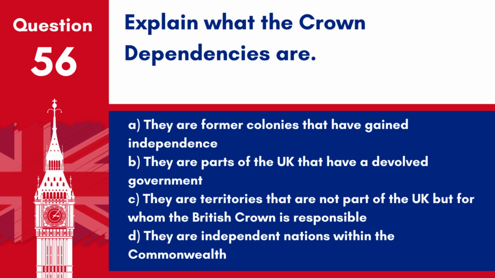Question 56. Explain what the Crown dependencies are. A. They are former colonies that have gained independence. B. They are parts of the UK that have a devolved government. C. They are territories that are not part of the UK, but for whom the British Crown is responsible. D. They are independent nations within the Commonwealth. Answer: C. The Crown dependencies include the Isle of Man and the Channel Islands.